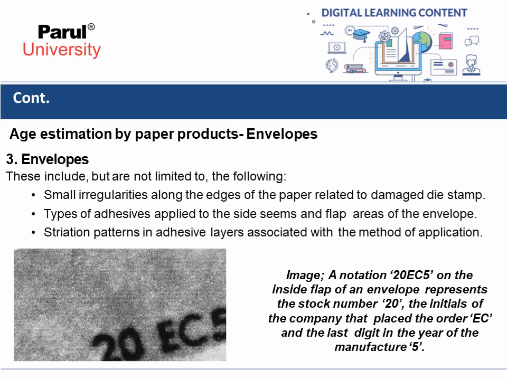See how important envelopes are when you are aiming to determine the age of a document. So if you have a habit of preserving envelopes, it will become much easier for you to determine the age of a document simply by observing the envelopes carefully.